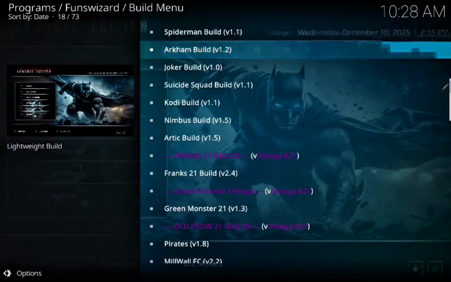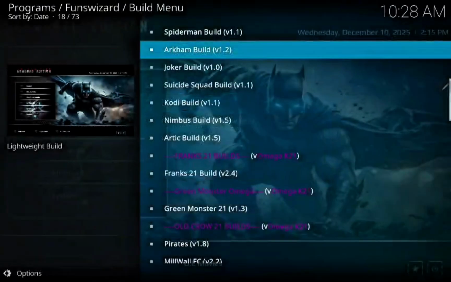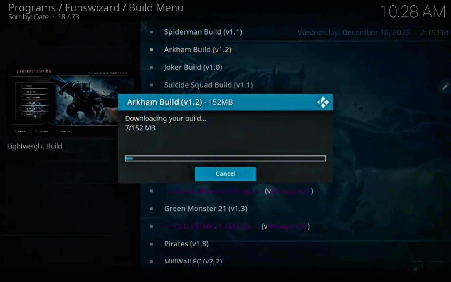Click on the Arkham Build. Click continue. And there, the download process is beginning. Install the build in your Kodi. Wait on the process, it depends upon the internet speed.